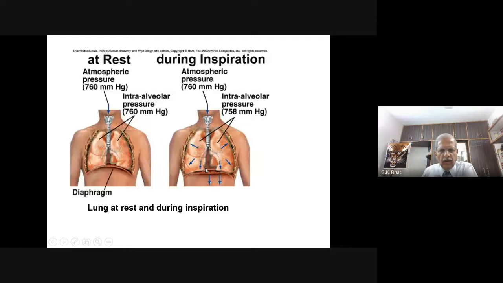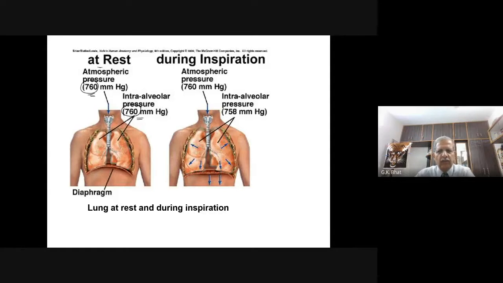I shall show you another picture pertaining to this. So this is at rest. At rest, atmospheric pressure is 760 mm of mercury. Intra-alveolar pressure is 760 mm of mercury. That means if the atmospheric pressure and the intra-alveolar pressure, the intrapulmonary pressure, remain the same, there will not be any exchange of gases.